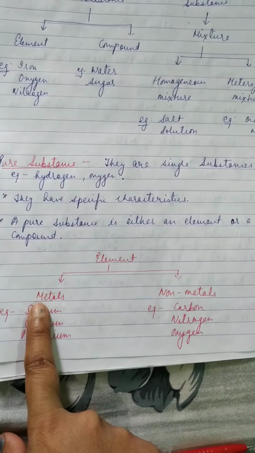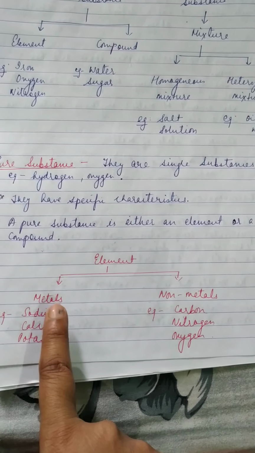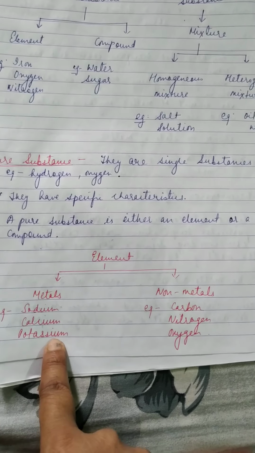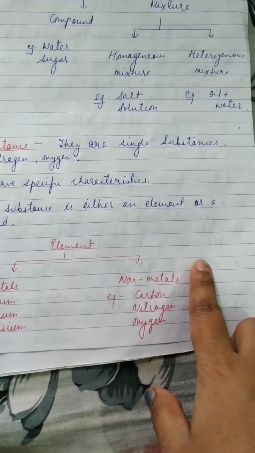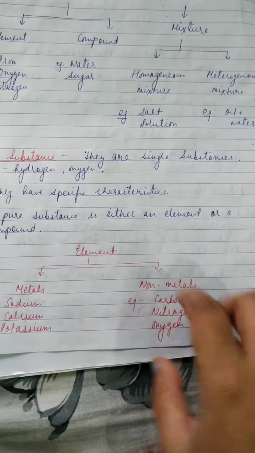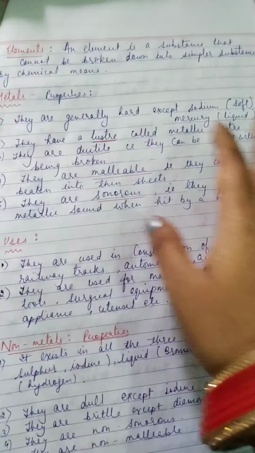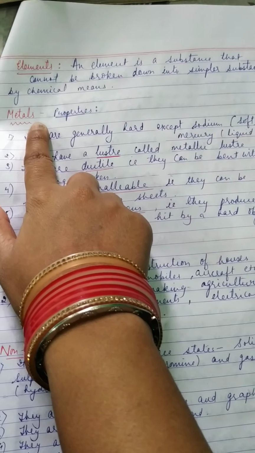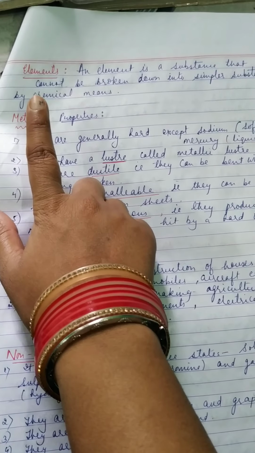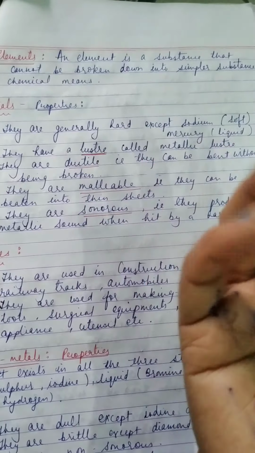Now, we see that elements can be further classified into metals and non-metals. Examples of metals are sodium, calcium, potassium, magnesium. All these are metals, whereas non-metals are carbon, nitrogen, oxygen. So how can we define metals? Basically, metals are the elements which have a tendency to lose electrons. That you will be studying in higher classes, a higher class definition.